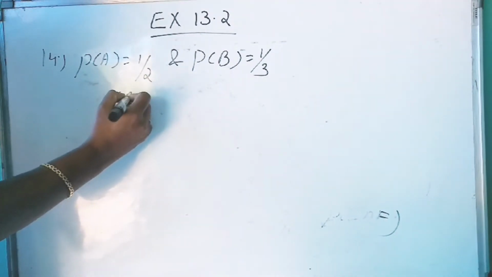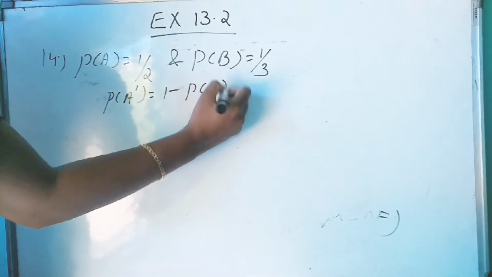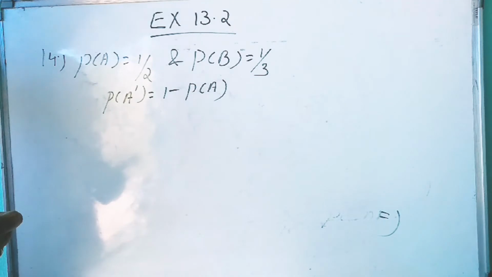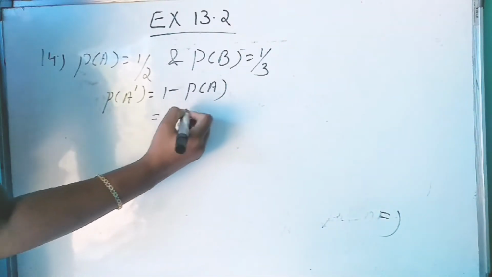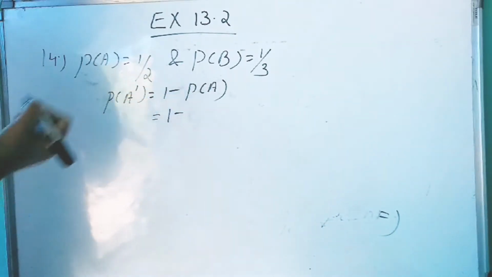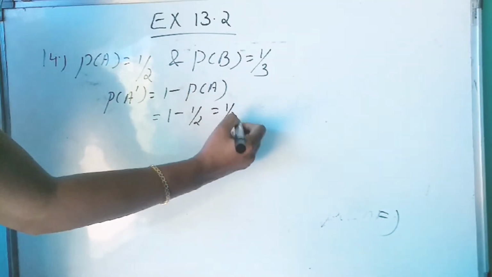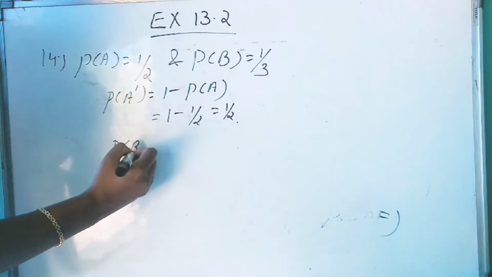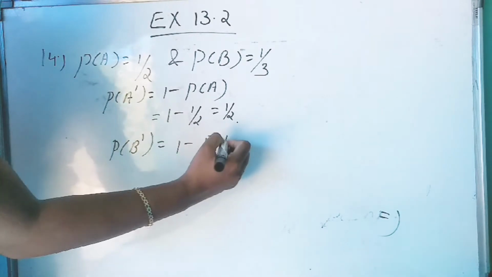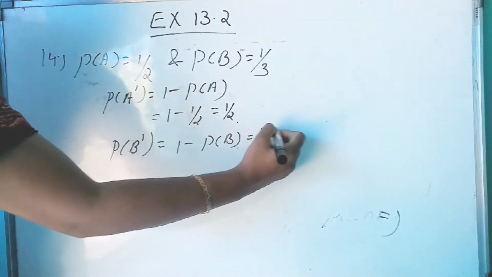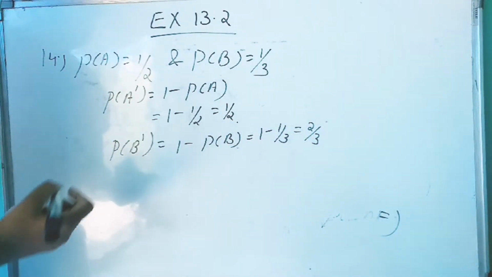Now P of A dash, A dash means complement, is 1 minus P of A, that is 1 minus 1 by 2, which is 1 by 2. Now P of B complement is 1 minus P of B, that is 1 minus 1 by 3, which is 2 by 3.